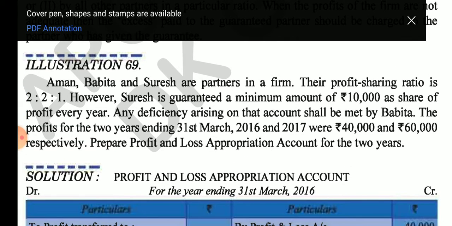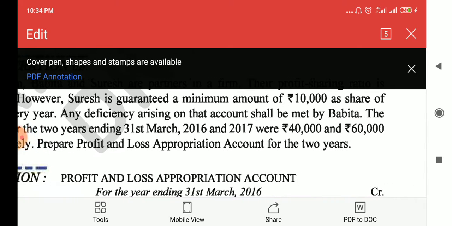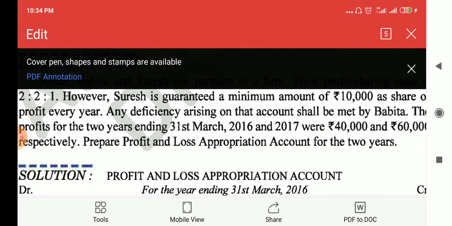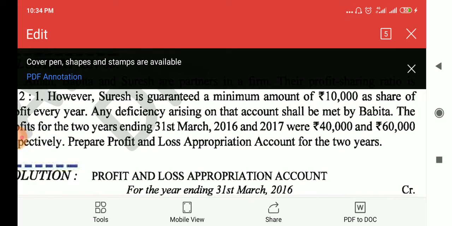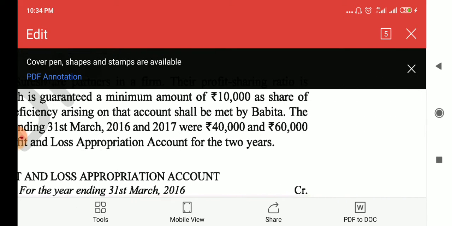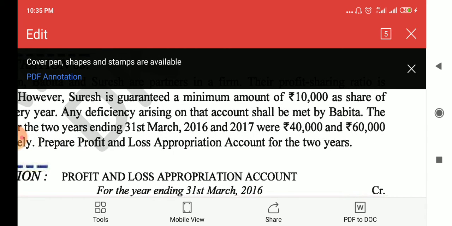There are three partners, and their profit sharing ratio is 2 is to 2 is to 1. The guaranteed minimum is 10,000 as share of profit every year. Any deficiency is taken by the remaining partners. The profit of the two years ended: first year 40,000, second year 60,000.